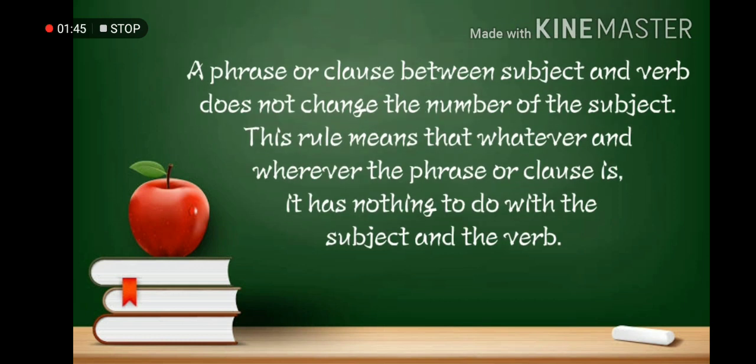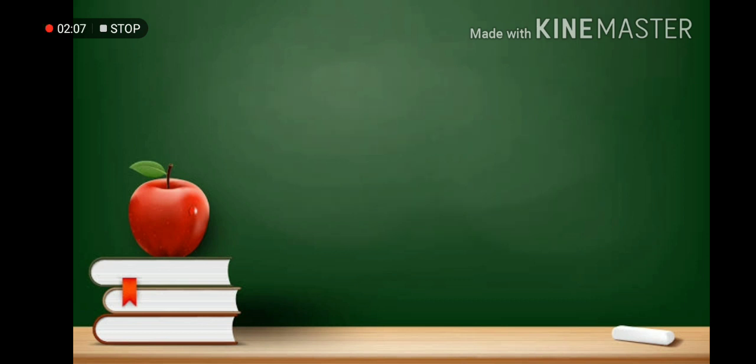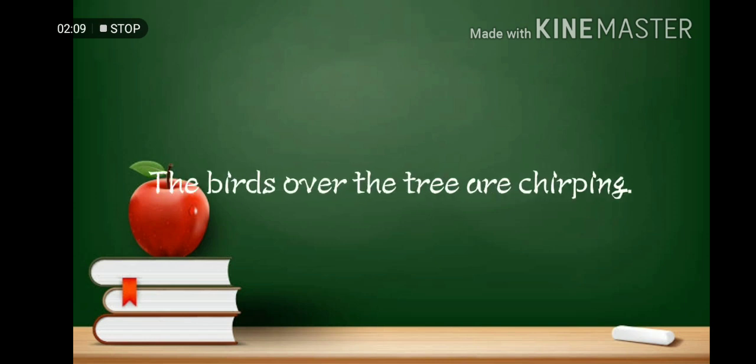First rule of subject-verb agreement is a phrase or clause between subject and verb does not change the number of the subject. This rule means that whatever and wherever the phrase or clause is, it has nothing to do with the subject and the verb. For example, the birds over the tree are chirping. The verb are agrees with the subject birds and does not agree with the tree.